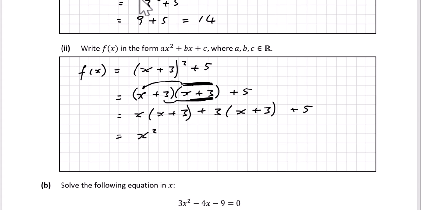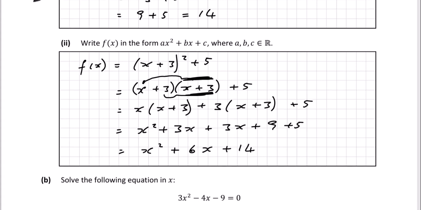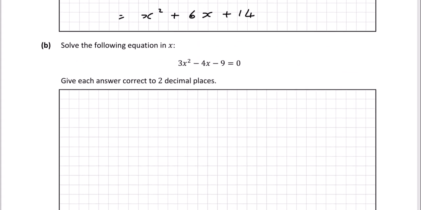You get x squared plus 3x plus 3x plus 9 plus 5. And finally, that will give us x squared anyway. We've got 3x plus 3x, which is 6x. And we've got 9 plus 5, which is 14. Let's look at part B. Solve the following equation in x. 3x squared minus 4x minus 9 is equal to 0.